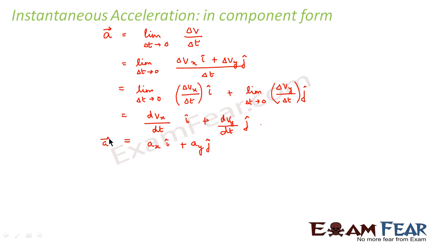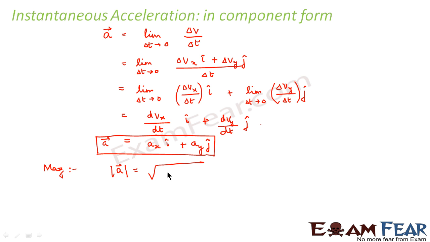So we say that instantaneous acceleration can be represented in terms of its components along the x and y axis respectively, that is ax and ay. Now if I talk of the magnitude of instantaneous acceleration, the magnitude would be equal to root over ax square plus ay square. Now what would be the direction? The direction would be given by tan theta is equal to ay by ax. So this would represent the magnitude and direction of instantaneous acceleration.